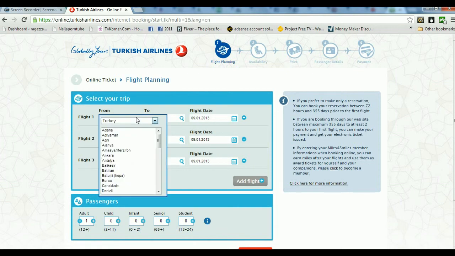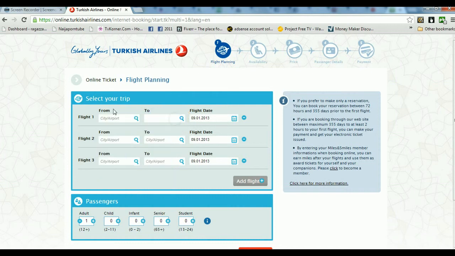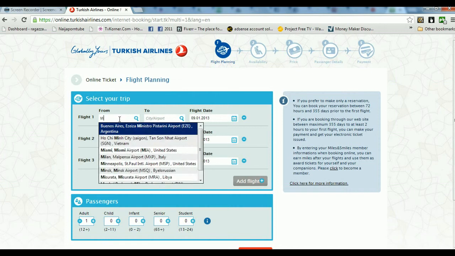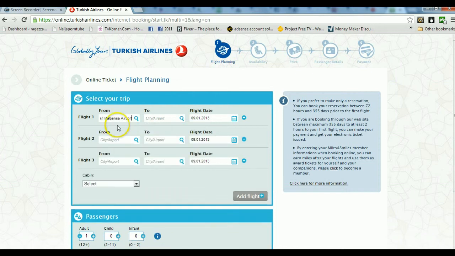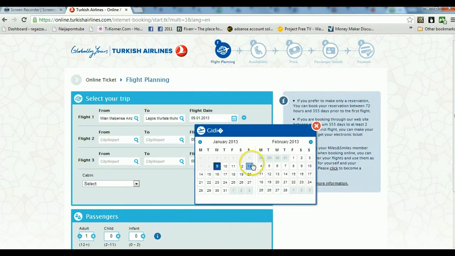You go choose the country. Here you go choose the country where they should go from. That's Italy. Italy, the airport where she go fly na Milan. Then from Milan to Lagos, Lagos.